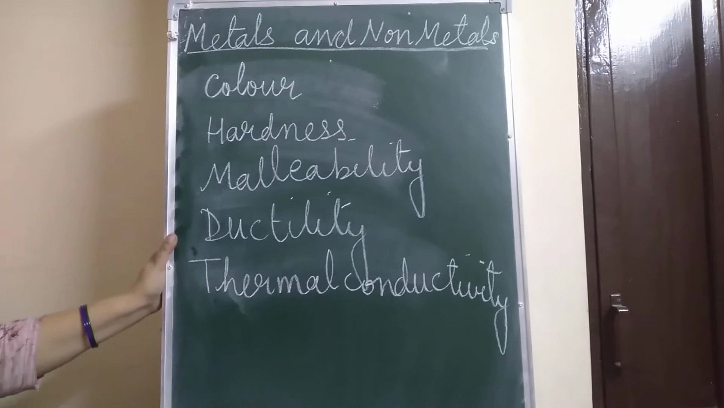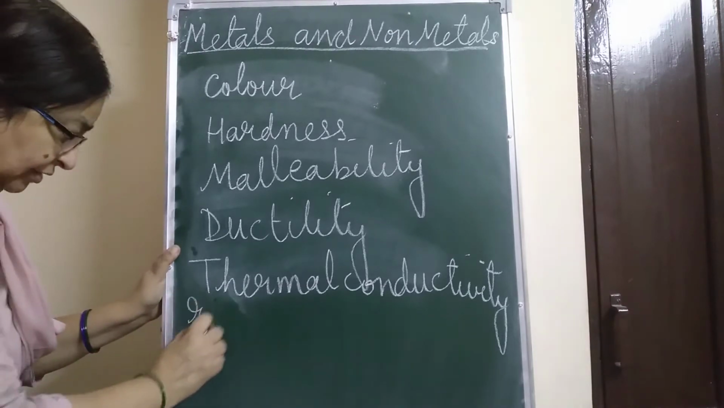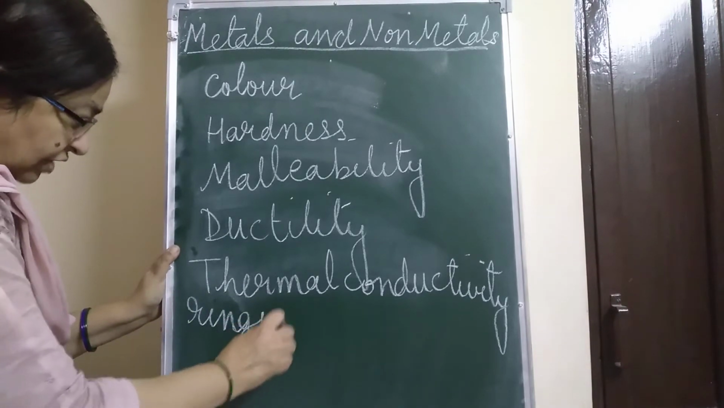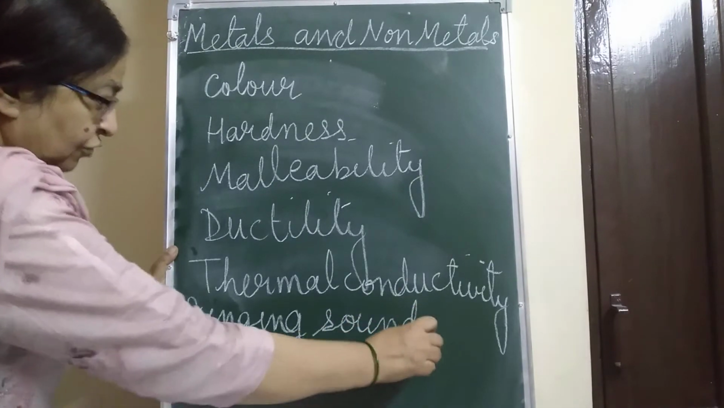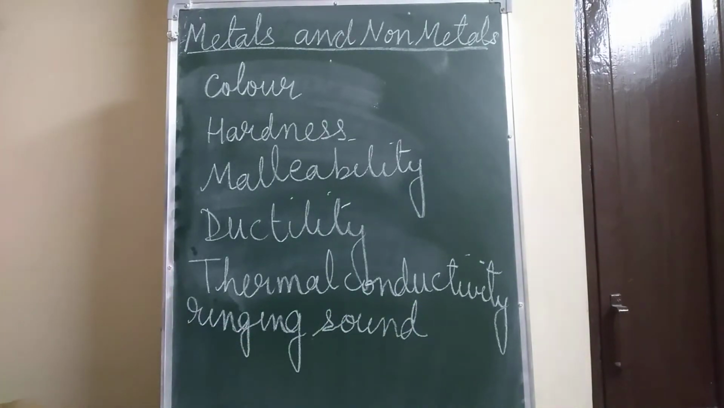Non-metals produce a dull sound when struck with a hard object. But what happens for metals? When metal pipes strike each other, they produce a ringing sound. This was the physical properties of metals and non-metals.